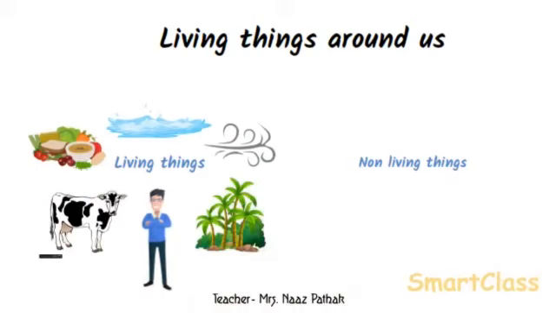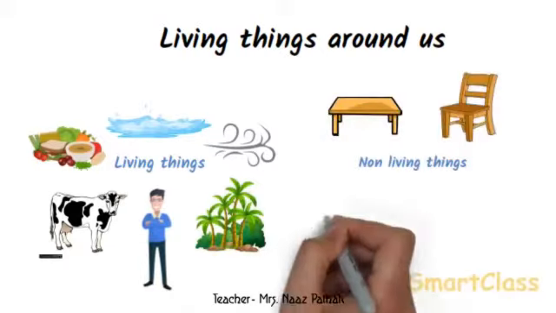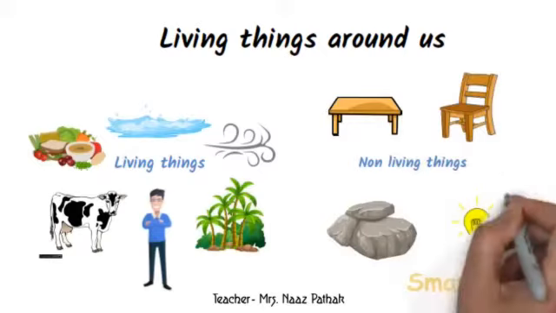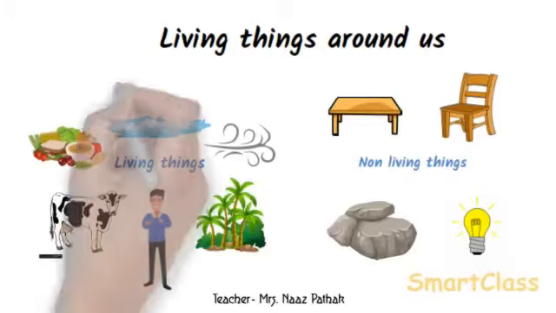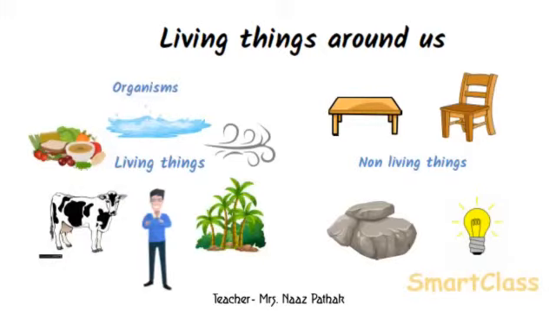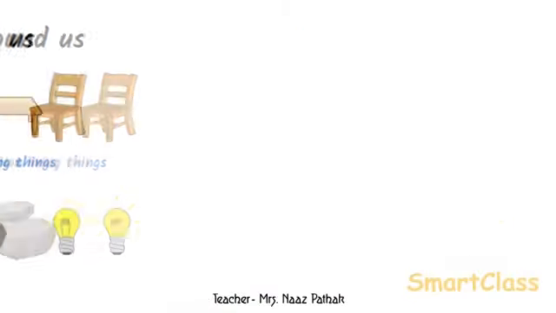Those things which do not need air, water and food for survival are called non-living things. For example, table, chair, rocks, bulb, etc. are all non-living things. The living things are called organisms. Thus, all the plants and animals are organisms.